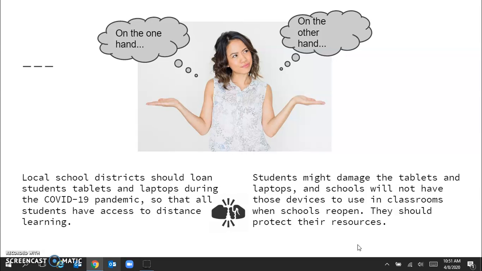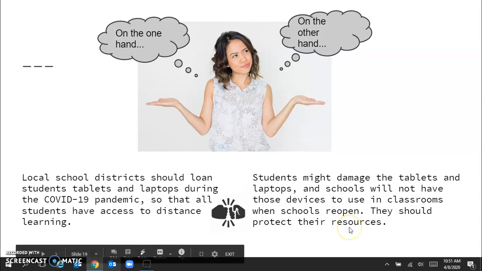Let's look at another example. On the one hand, local school districts should loan students tablets and laptops during the COVID-19 pandemic so that all students have access to distance learning. But on the other hand, students might damage the tablets and laptops, and schools will not have those devices to use in classrooms when schools reopen. They should protect their resources. So this is a possible counterclaim to that argument.